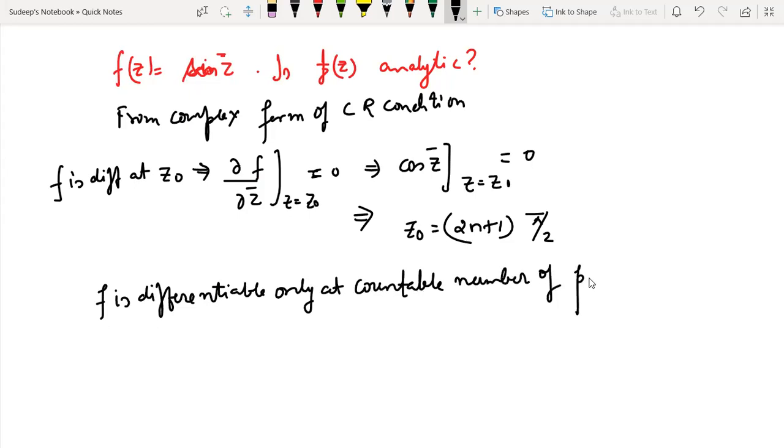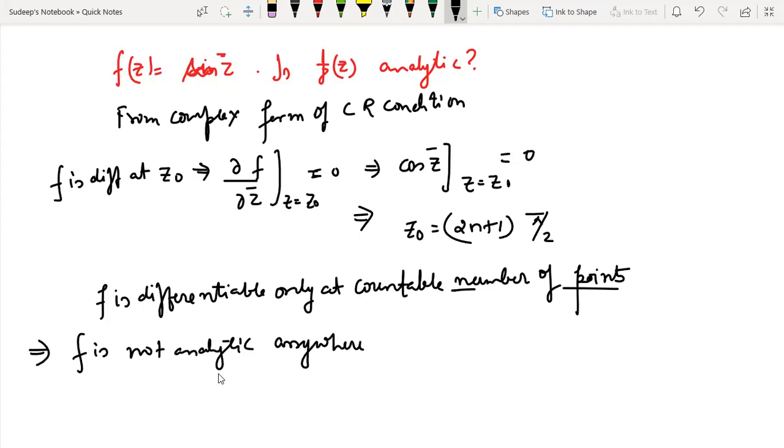Therefore, it clearly implies that f is not analytic. In fact, it's not analytic anywhere, because I've already told you that if f is analytic, then f must be differentiable at an uncountable number of points. I hope it is clear.